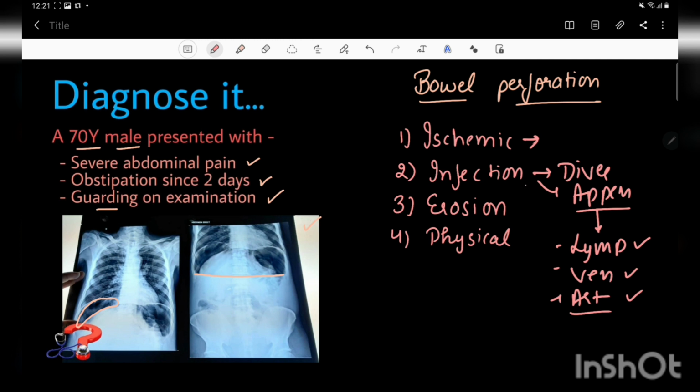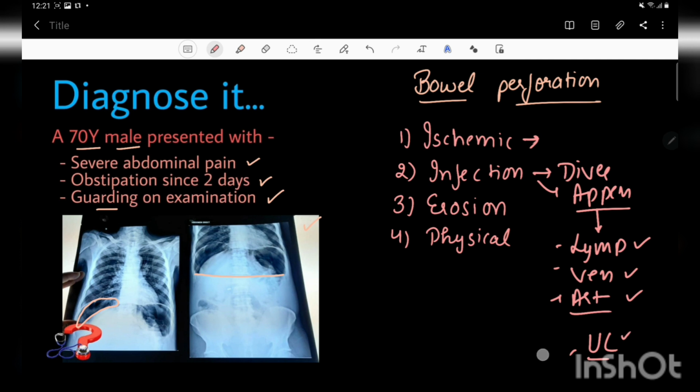Other infection or other inflammatory conditions include Crohn's disease and ulcerative colitis, and the perforation is more common in Crohn's disease because it has transmural involvement rather than ulcerative colitis.